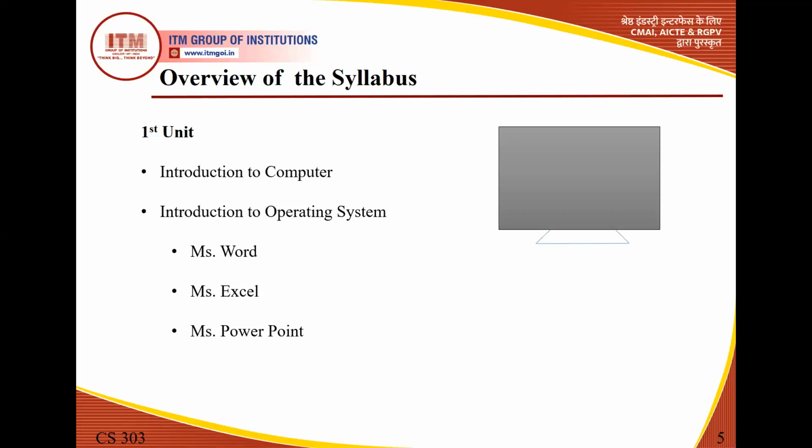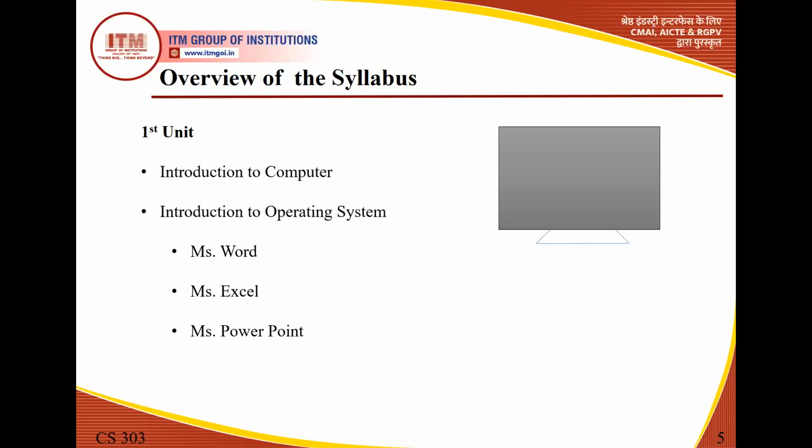Next is PowerPoint. PowerPoint is also a very important tool of Microsoft Office, because through this tool we can easily represent what we want to speak or show. PowerPoint also provides many options through which we can make our presentation more interesting and more efficient.